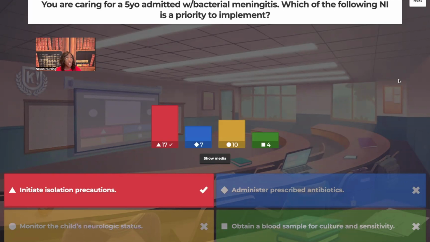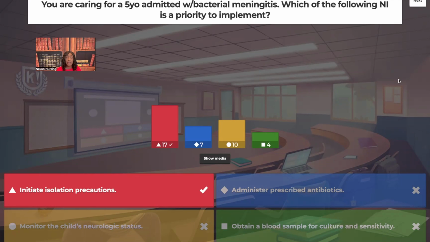So they'll tell you it's either a young child or an older adolescent or young adult. They'll tell you that they are in the Army or the Navy or some type of armed forces barracks or maybe a prison or dormitory, anywhere where there's a lot of people in a very small space, right? And the patient presents with fever, headache, change in level of consciousness, nuchal rigidity, photophobia, classic symptoms. They will give you the classic symptoms that your mind should go to meningitis. The minute you suspect meningitis, immediately the first thing you're going to do is put that patient in isolation. Immediately, okay? That patient's going to be on droplet precautions. They're going to be in isolation.